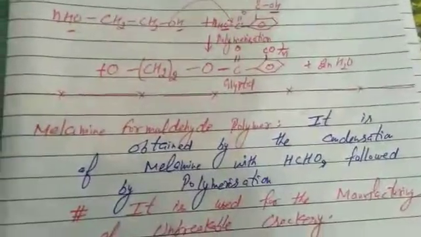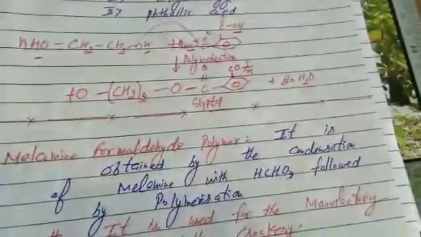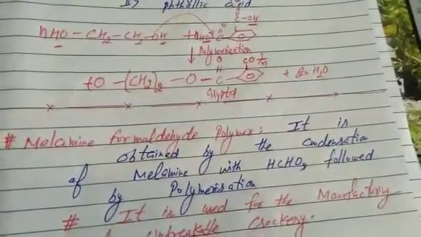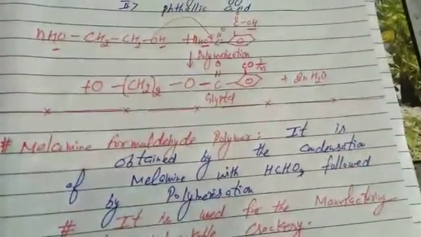Next is the melamine formaldehyde polymer. That's the next class of polymers, the melamine formaldehyde polymer. Students, all of you know formaldehyde, HCHO, and melamine, it is a heterocyclic compound.